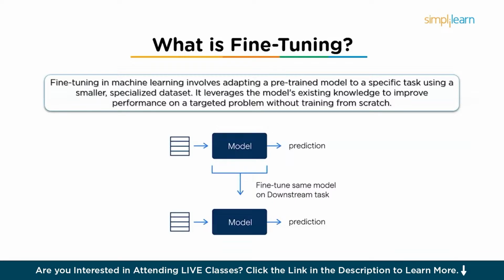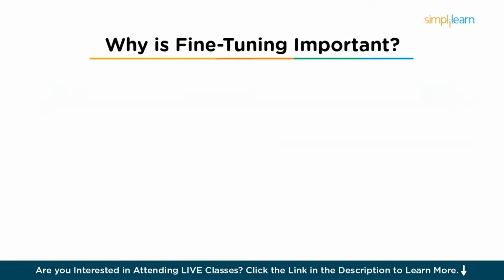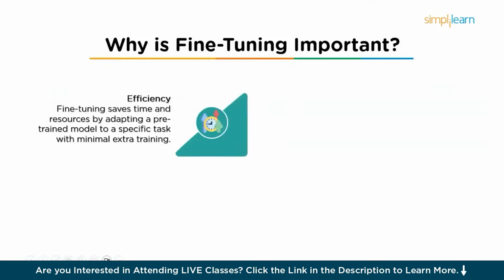An AI model which is trained for general tasks is fine-tuned for a specific task, and then it is used for specific business use cases, as we saw before. So now let's see why fine-tuning is important. So the first one is efficiency.